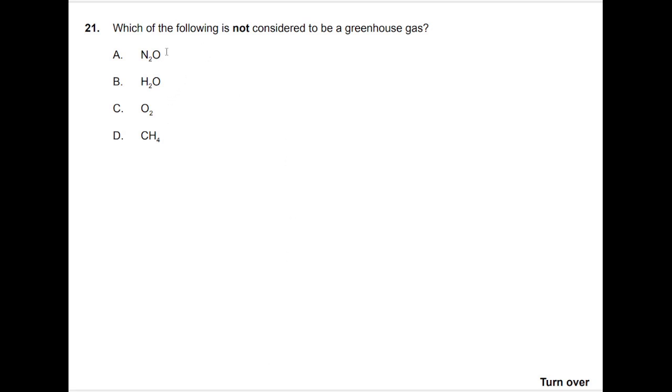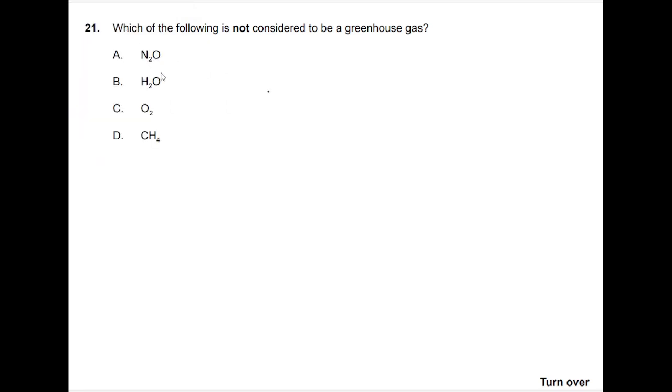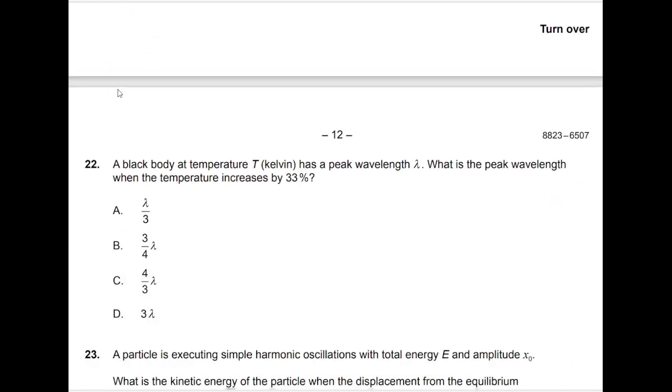Question number 21. Which of the following is not considered to be a greenhouse gas? Nitrogen oxide, water vapor, and methane are considered to be greenhouse gases, but oxygen is not a greenhouse gas. So, C is the correct option.